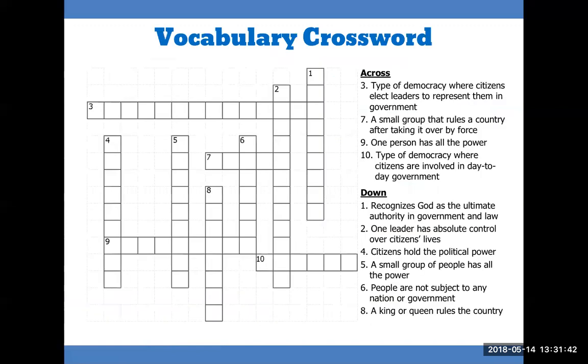Vocabulary crossword. 3 across. Type of democracy where citizens elect leaders to represent them in government. Representative. 7 across. A small group that rules a country after taking it over by force. Junta. 9 across. One person has all the power. Autocracy. 10 across. Type of democracy where citizens are involved in day-to-day government. Direct.